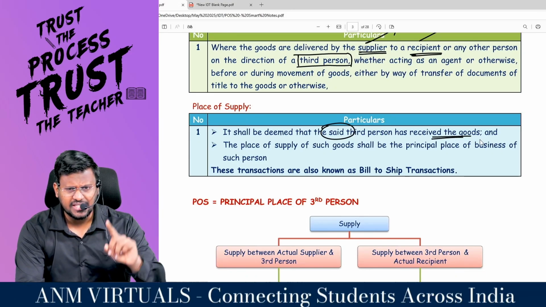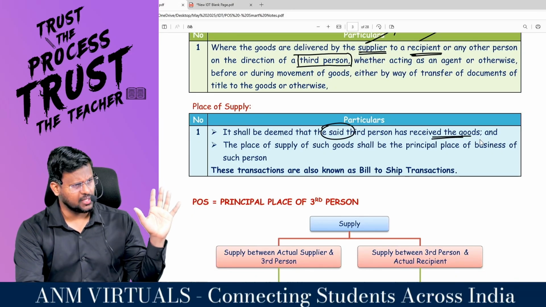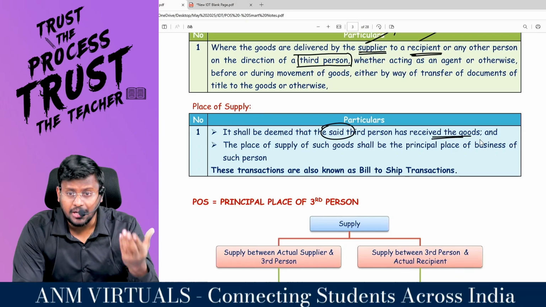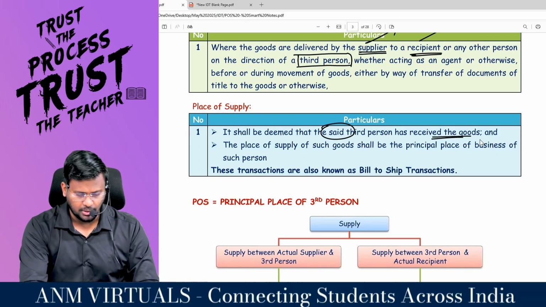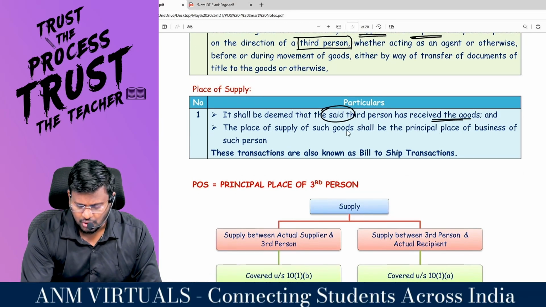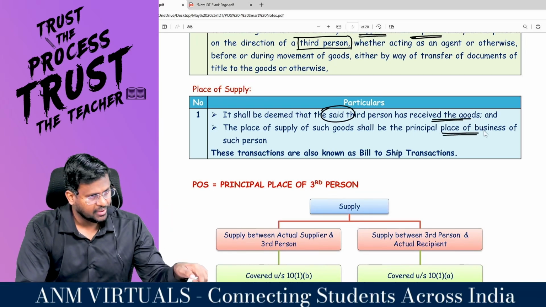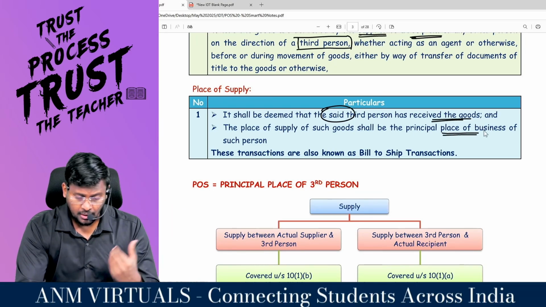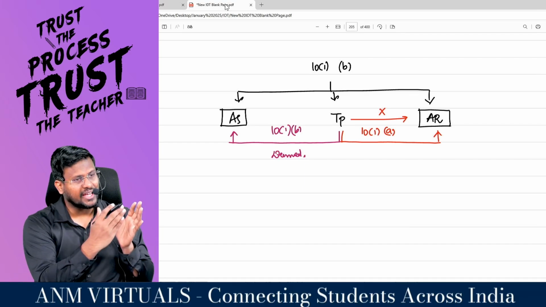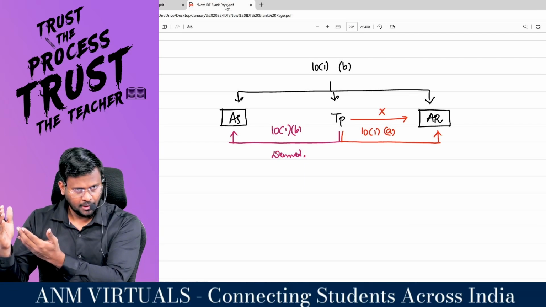Actually, the goods are received by the actual recipient, but it should be deemed that the third person has received the goods. And the place of supply of such goods shall be the principal place of business of the third person. Right, sir?